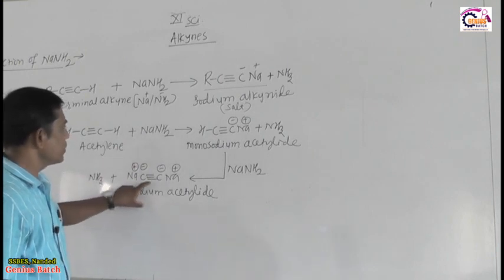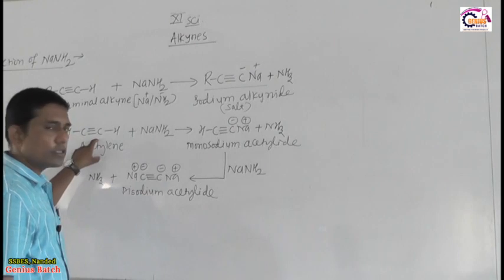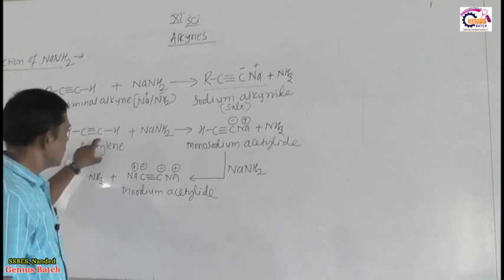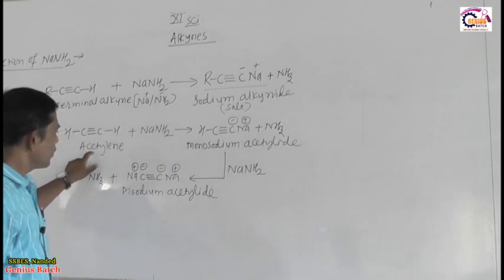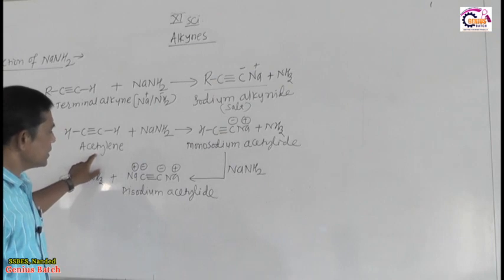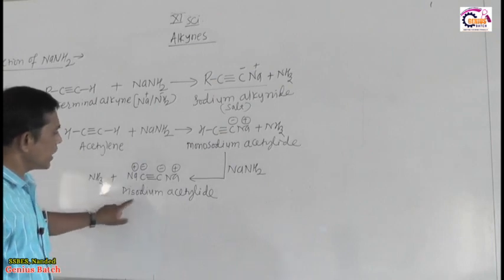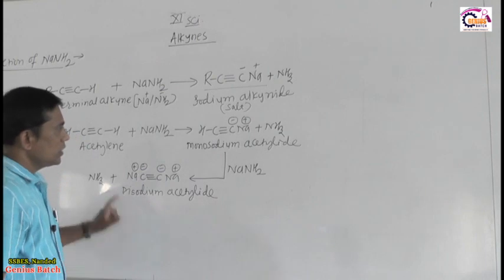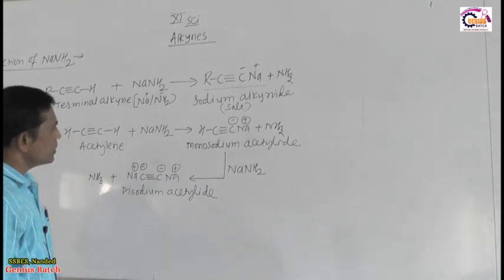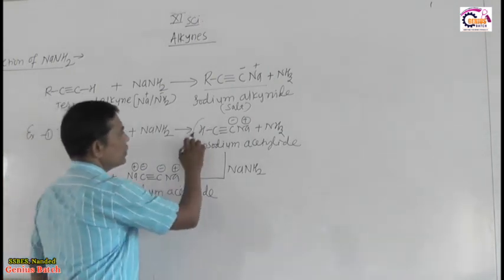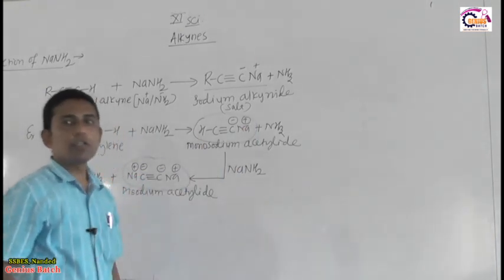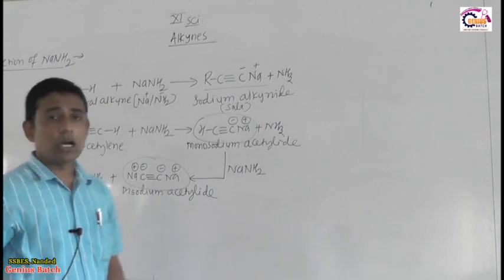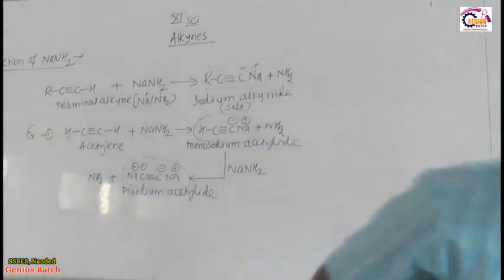This reaction proves that acetylene displaces 2 H plus ions. Therefore, the species which displaces H plus ion is found to be acidic in nature. So, it indicates that acetylene is acidic in nature and is converted into disodium acetylide. So, this is about formation of disodium acetylide. Later on we will discuss the use of monosodium or disodium acetylide for the preparation of higher alkynes.